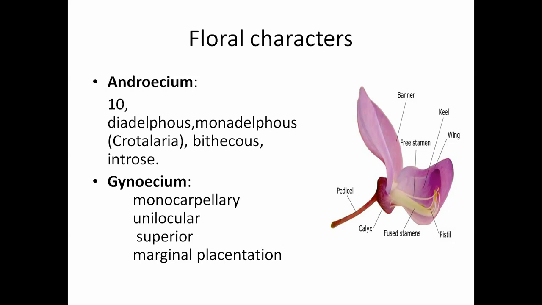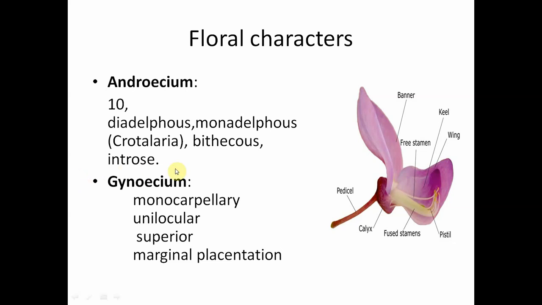And here we find in the stamen the anther shows 2 lobes, so it is called bithecous condition. There are 2 anther lobes in the anther, so it is called bithecous, and they are arranged towards the ovary, towards the center, so they are called introrse.